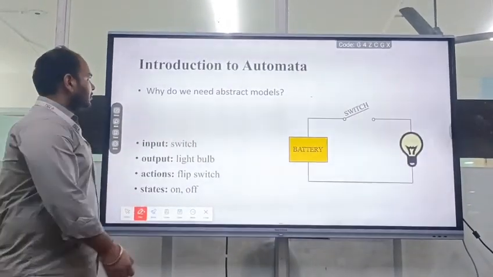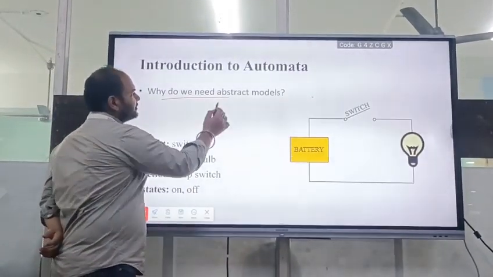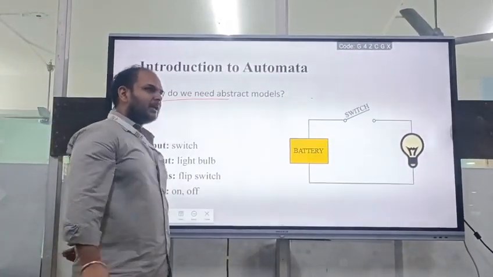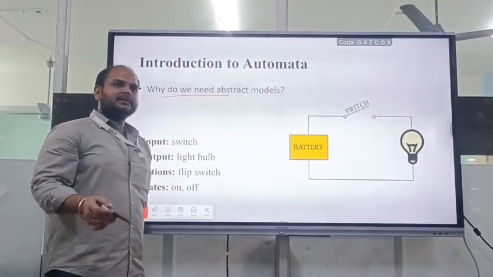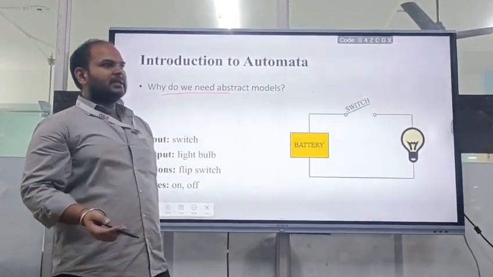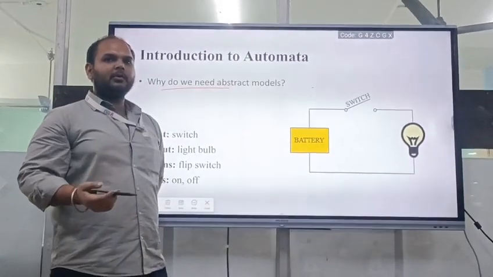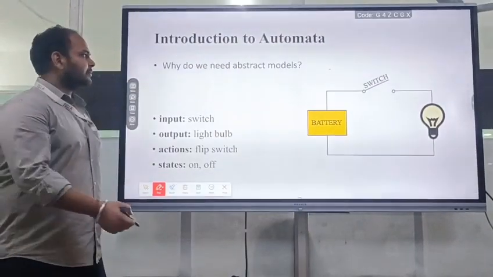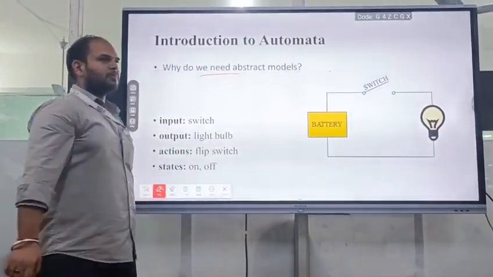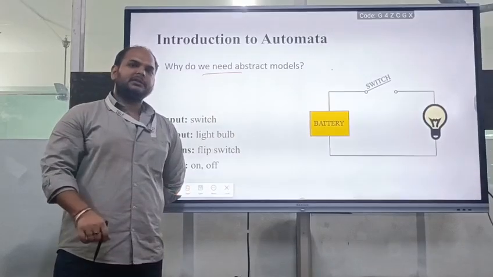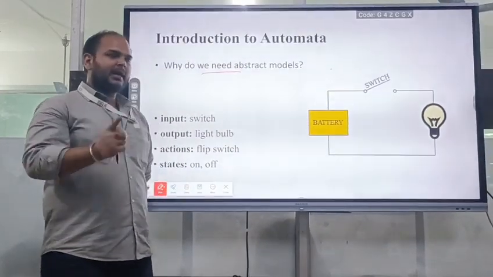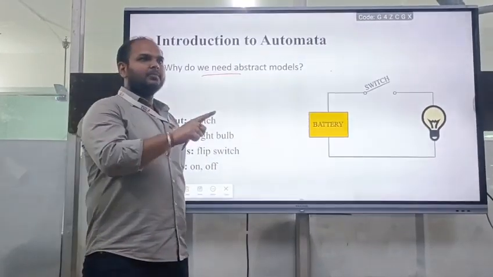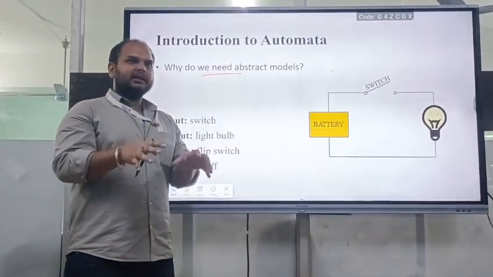Okay, now the next topic is why we need an abstract model. Why do we generally need an abstract model? We can't directly work on the physical entities. Before dealing with the physical entities, we have to develop our models. As we were discussing, we can't start directly with the physical entities. We have to draw some models so that with the help of those models we can arrange those physical entities to get a solution.